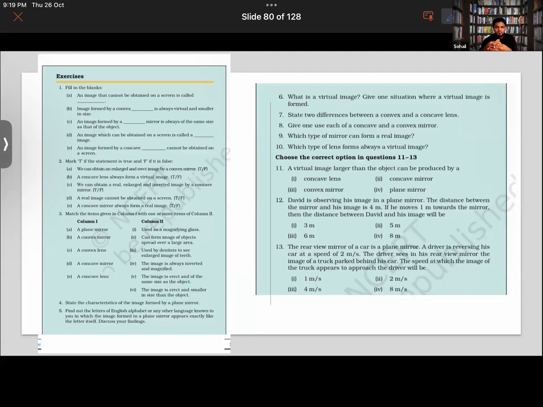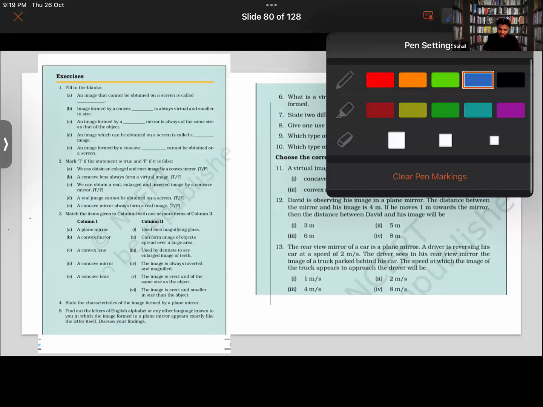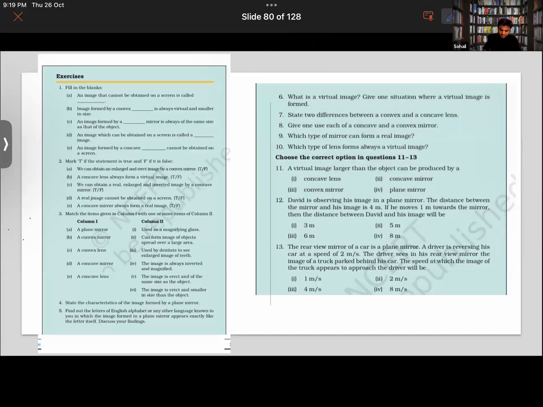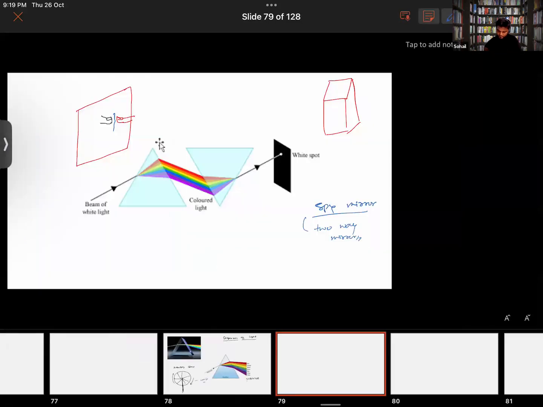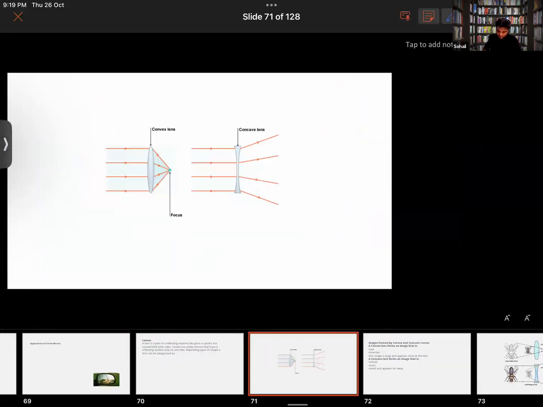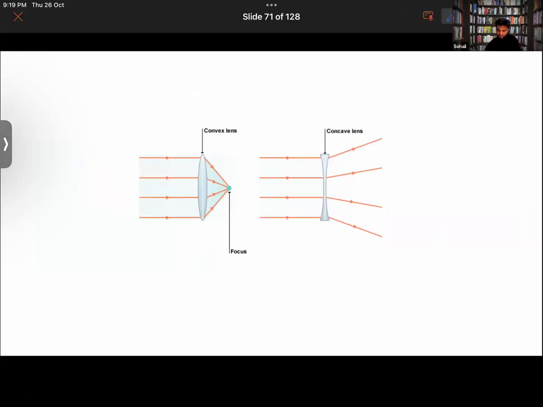It can be converging. No, concave lenses are not converging. They are actually diverging lenses. Look over here, we had this diagrammatic representation. Look over here, concave lens. You can see the rays are diverging here. We call it a diverging lens. Now continue with the properties.